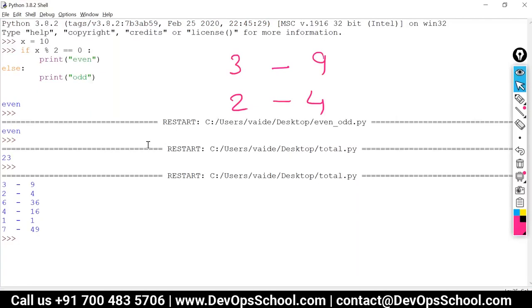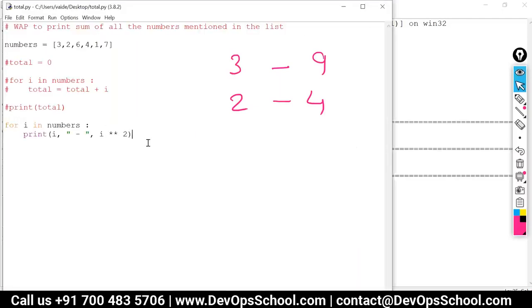So in this way, using these iterations, different type of iterations, we can do any manipulations with our data. Or else another example we will take on iteration. It will not always be numbers. We will take one list. Just now we saw one list of like car, bike, aeroplane. Let's take the same list.